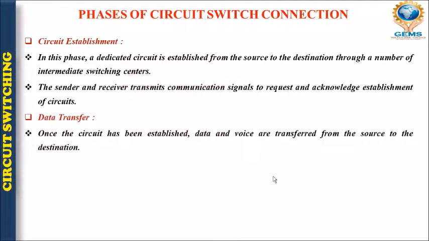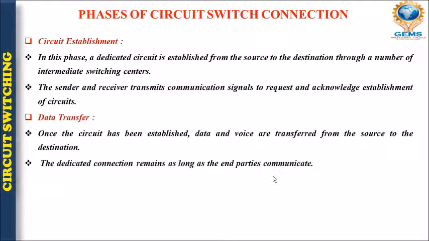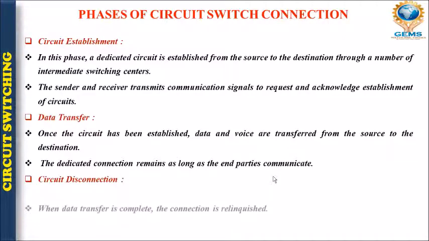Second is data transfer. When the circuit has been established, data or voice can be transferred from the source to the destination. That is very important, right? A dedicated connection remains as long as the end parties communicate. Means as long as the two parties are communicating, the dedicated channel will remain, and as soon as their communication ends, it will vanish, right? Then the circuit disconnection.